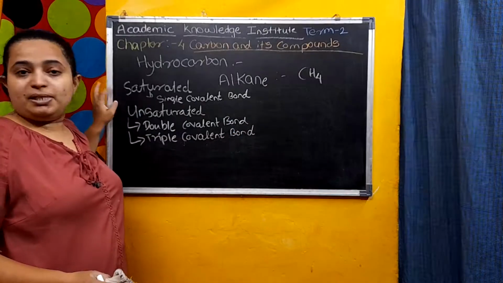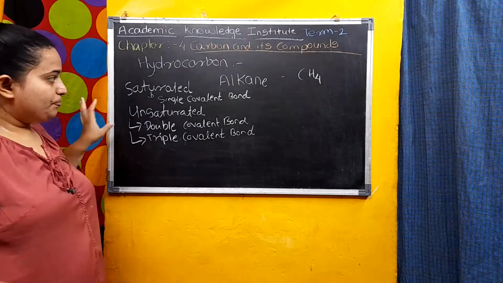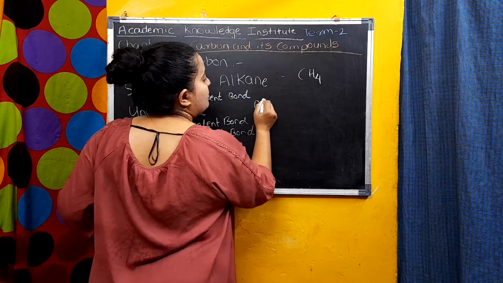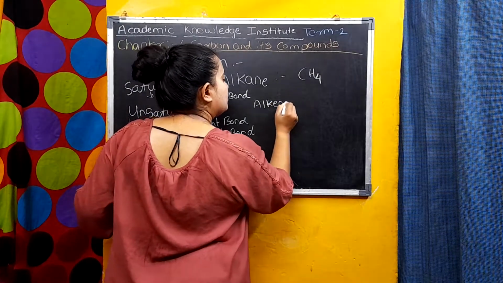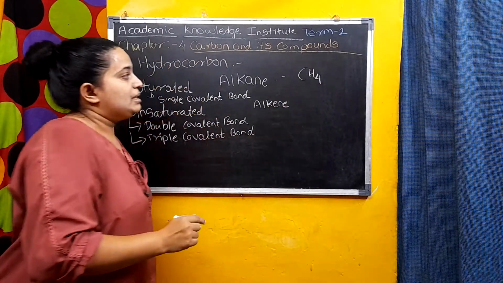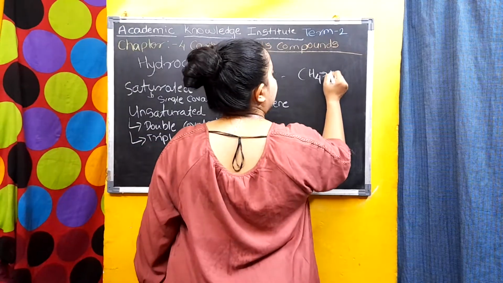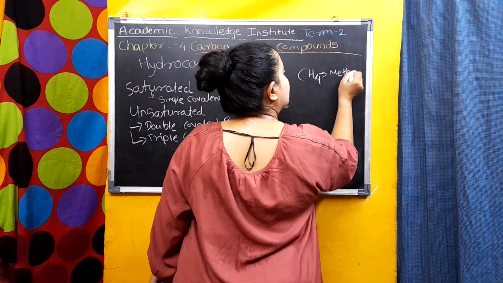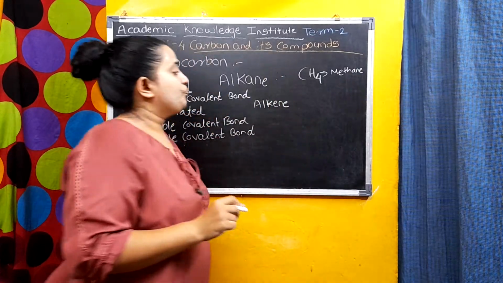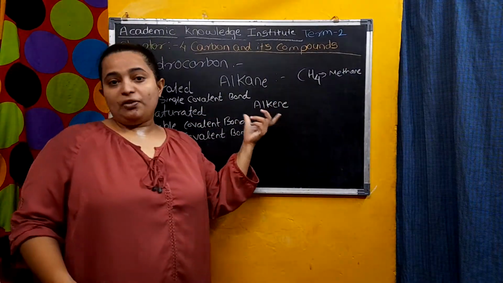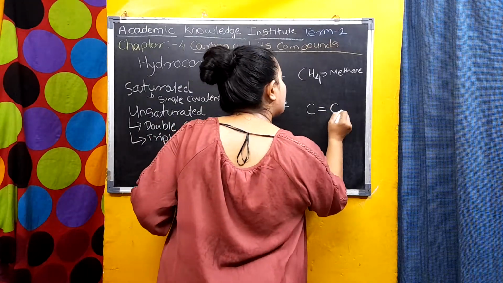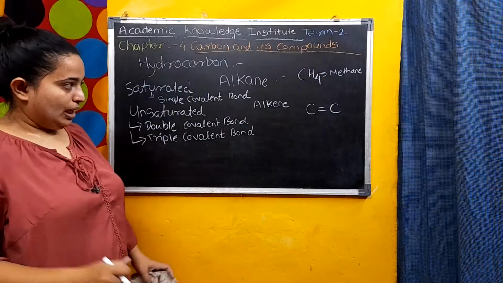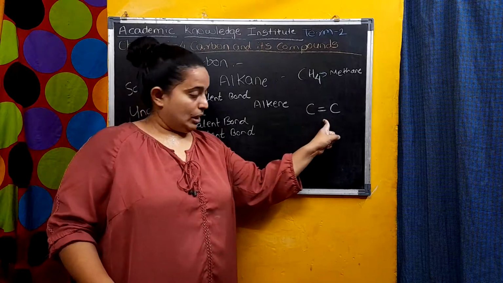Understood, student, the difference between saturated and unsaturated hydrocarbons? See here, we will see the example of alkene. In alkene, we can take the example of ethene. These are the two carbons, and they attach with a double bond.